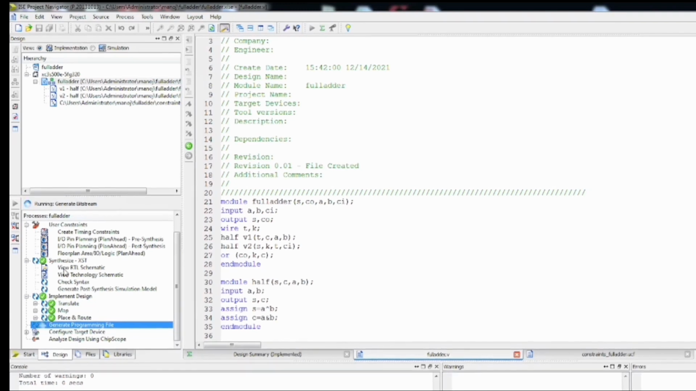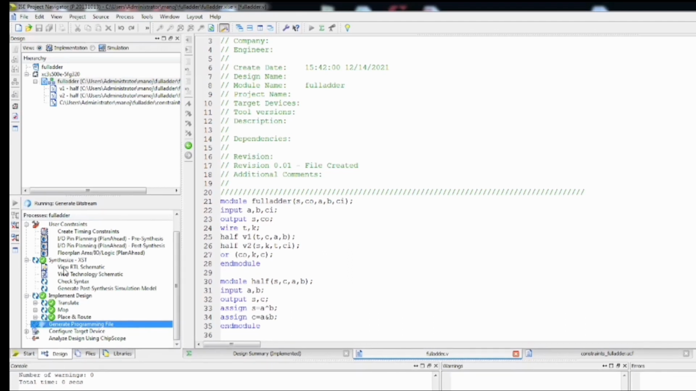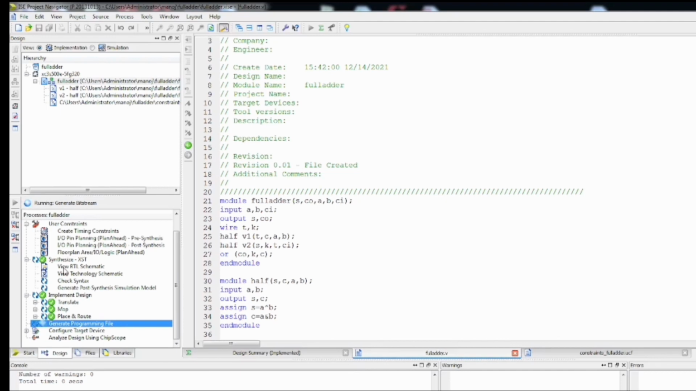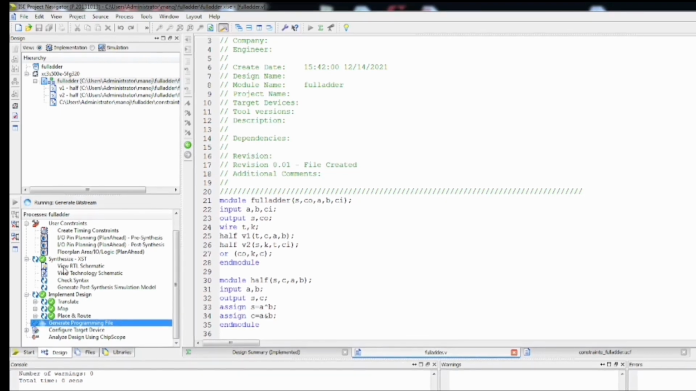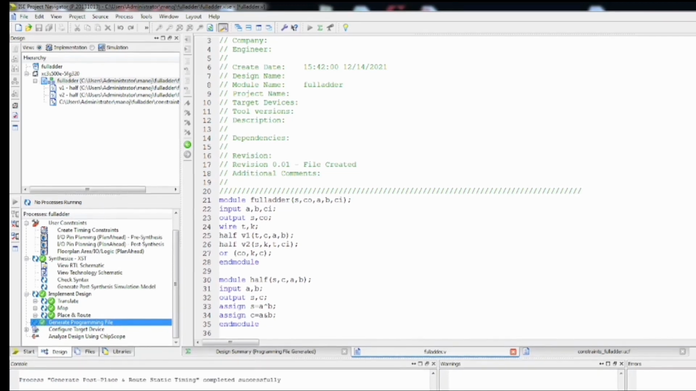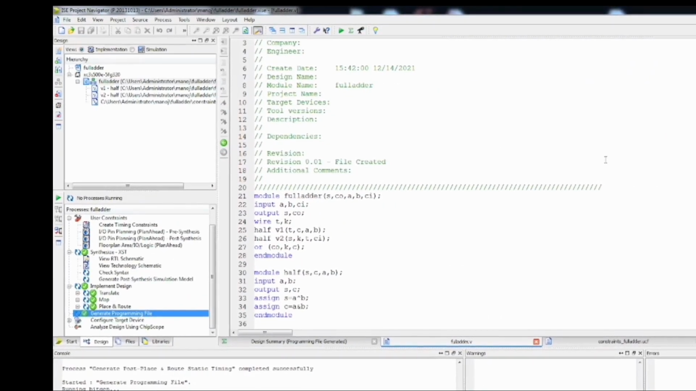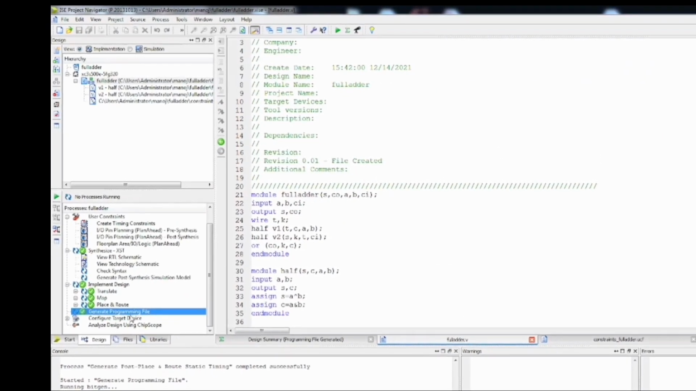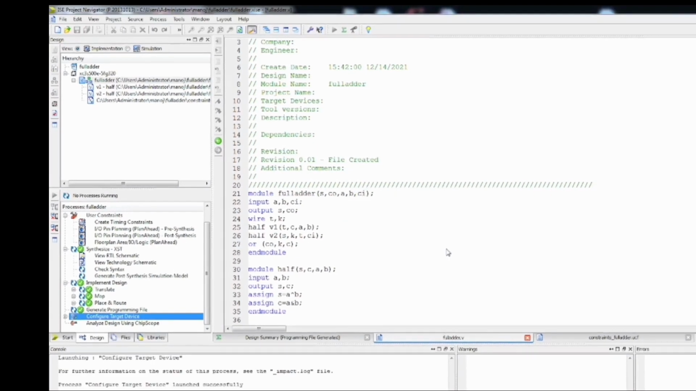Then a programming file is being generated, which is nothing but a bitstream that is generating. That bitstream needs to be dumped into the board. Okay, so yeah, you can see that the bitstream file is also generated in this step. It's time to dump the code into the board. Now you click on configure target device and click on OK.